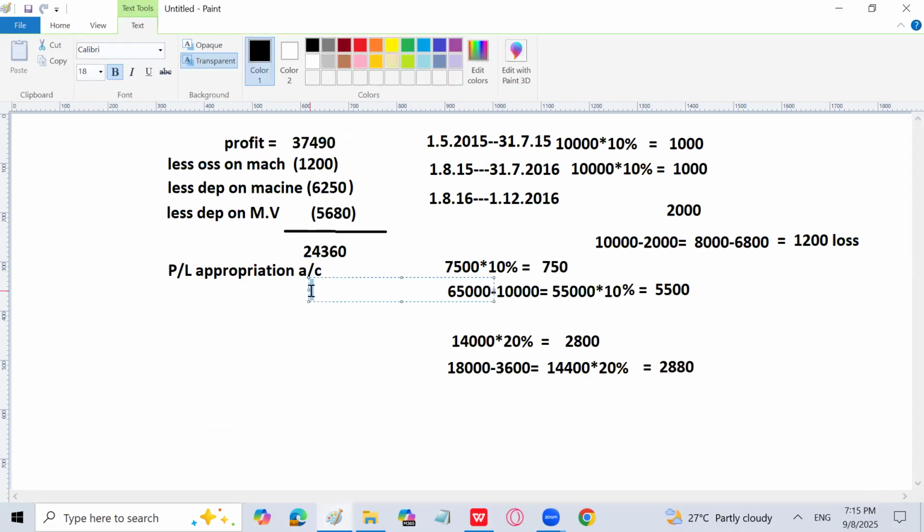We'll start from the dollar sign here. Profit for the year I'm going to write, which we have calculated already. It was not given actually. We have subtracted the depreciation to find the correct amount of profit, 24360. Now I'm going to add interest on drawings, which is only on one of the partners, Erika actually, because her drawings are more than 20,000 by 5,000, and she has to pay interest at the rate of 6%. That is going to be 300.